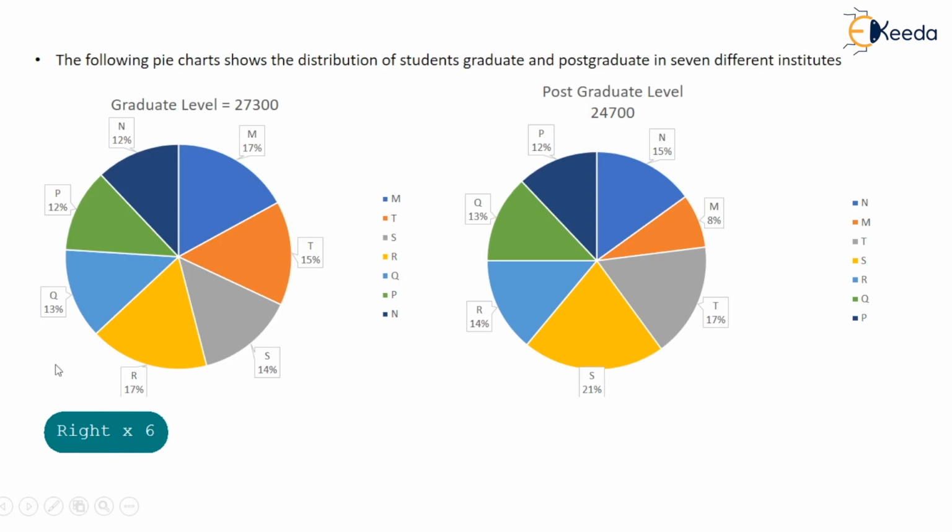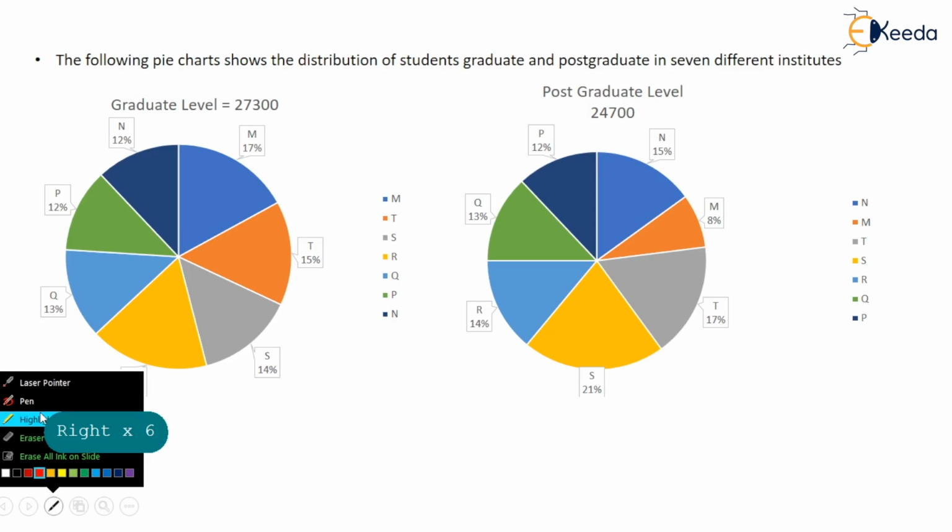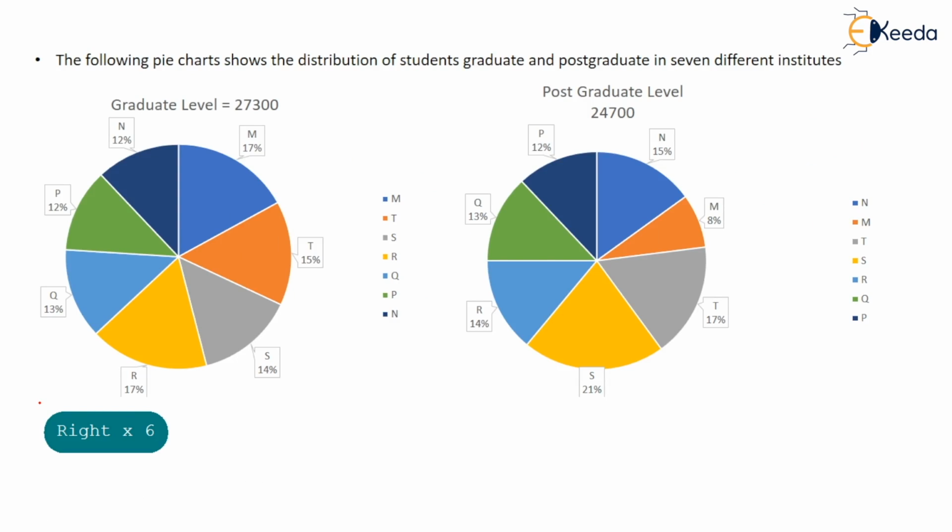Okay, so here is a pie diagram. We will solve the questions related to it, right? So you can see there are seven institutes with graduate and postgraduate students. Their numbers are provided to you. You have to find the following data, whatever they ask in the questions.